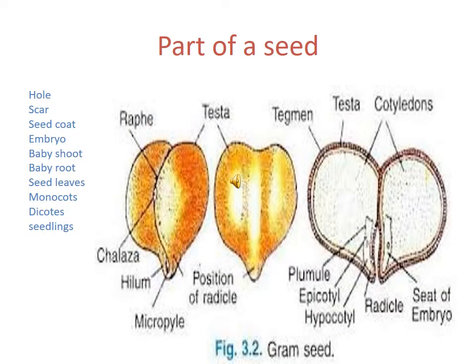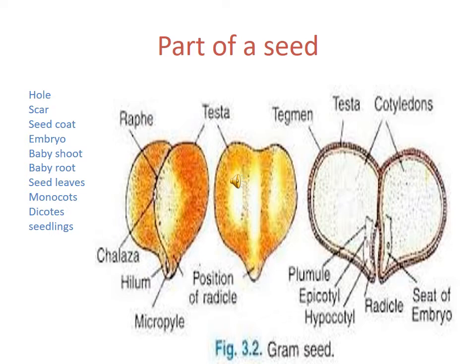A seed has a small hole through which water is absorbed. Below the hole you will see a scar. This is where the seed was attached to the fruit. The hard coat covering the seed becomes soft in water and can then be taken out easily. The outer covering that protects the seed is called the seed coat.